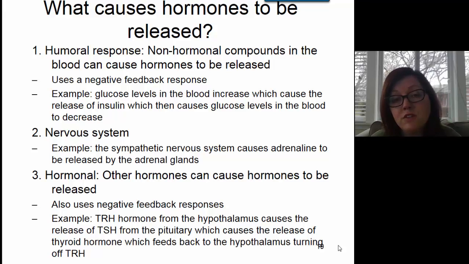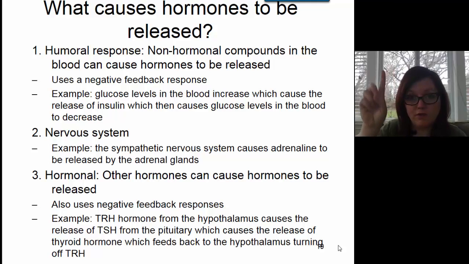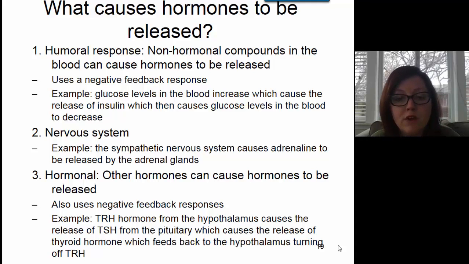TSH itself is a hormone that comes from the pituitary gland. So when the pituitary gland releases TSH, the TSH travels through the bloodstream to the thyroid gland, causing the release of T3 and T4. To add another example to this, let's look at what causes the release of TSH. What causes the release of TSH is another hormone, abbreviated TRH, which stands for thyrotropin releasing hormone.